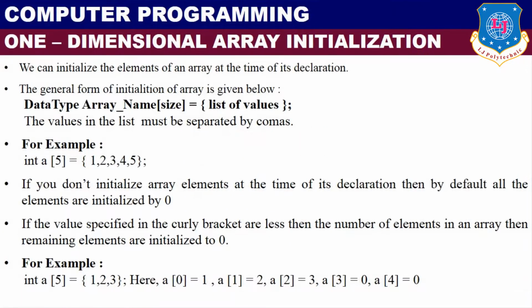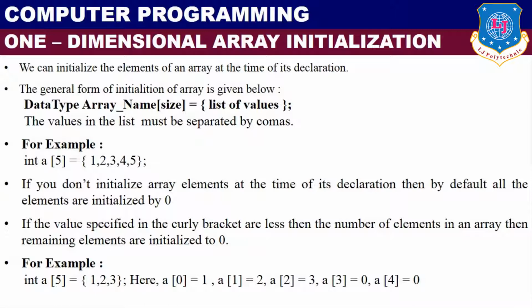Next is one-dimensional array initialization. Here you can initialize values at declaring time: data type, space, array name, in brackets the size, equals to, in curly brackets a list of values. Here is the example: integer a of 5, that is the size of the array, equals to, in curly brackets 1, 2, 3, 4, 5. If you don't initialize array elements at the time of declaration, then by default all the elements are initialized to 0.